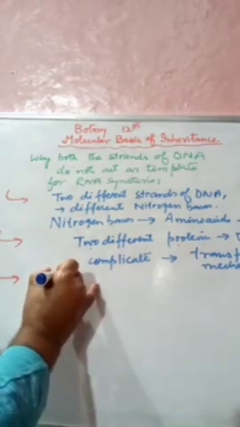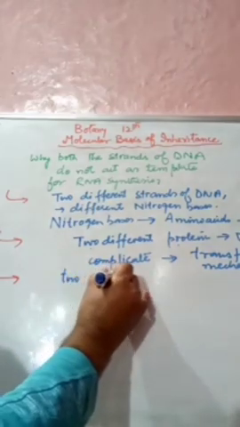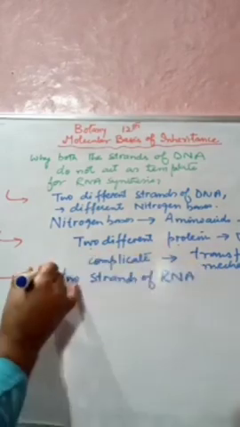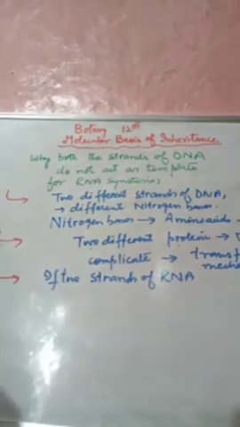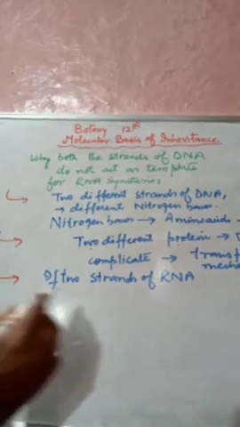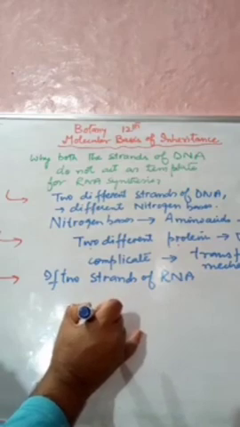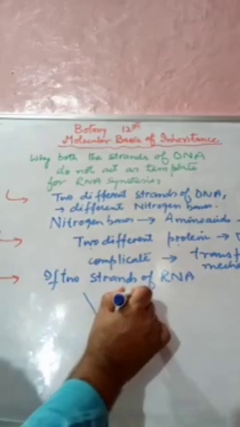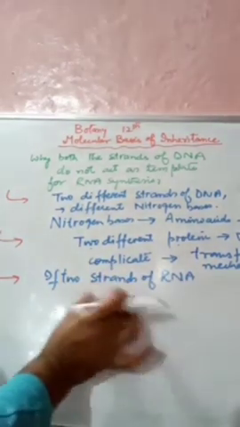Third reason: if two strands of RNA are formed from one DNA molecule simultaneously, that means since DNA is double stranded, one strand gives rise to one strand of RNA, and the other strand gives rise to another strand of RNA simultaneously, both of them being complementary.